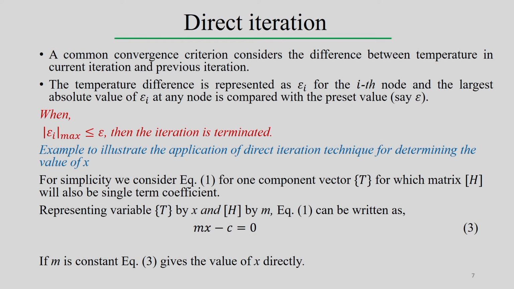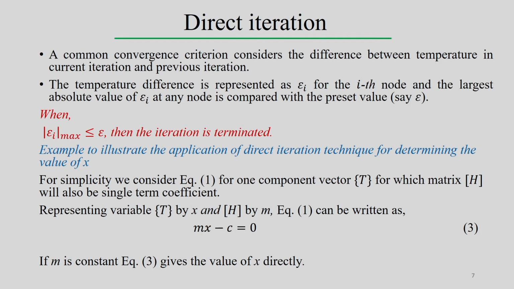If this difference is less than a predefined value, we can say that it has reached the converged solution, and we terminate the iteration at this point and accept the latest temperature distribution as the final temperature distribution.